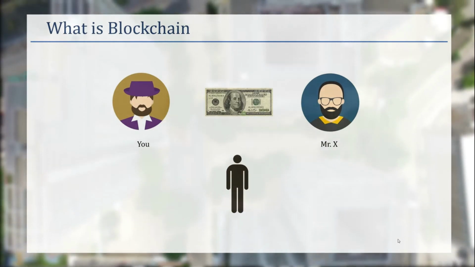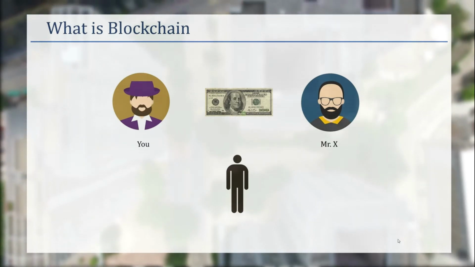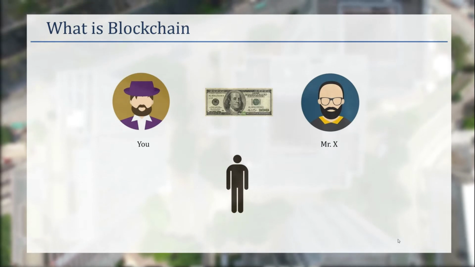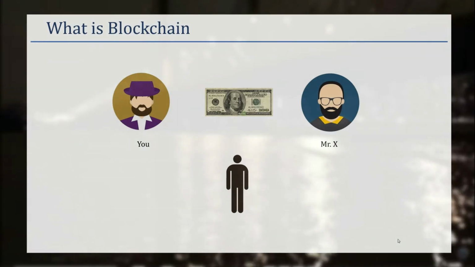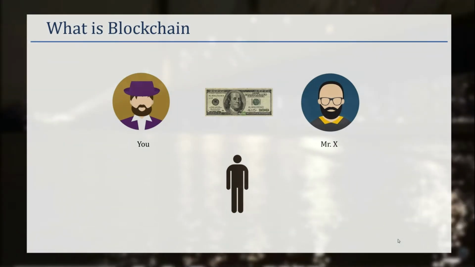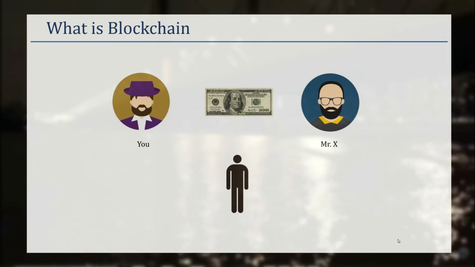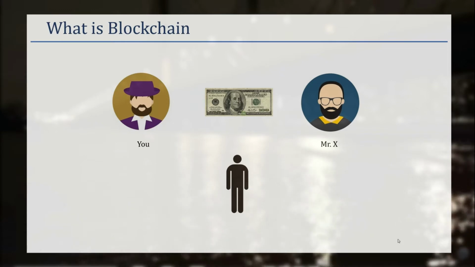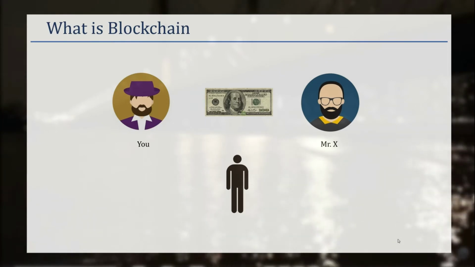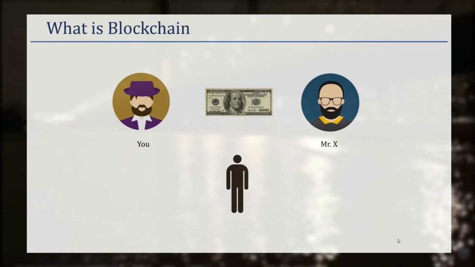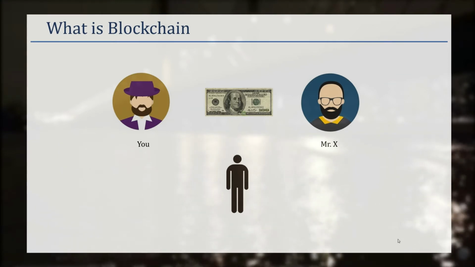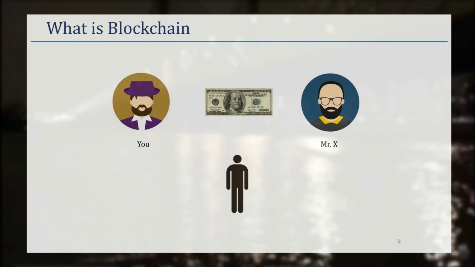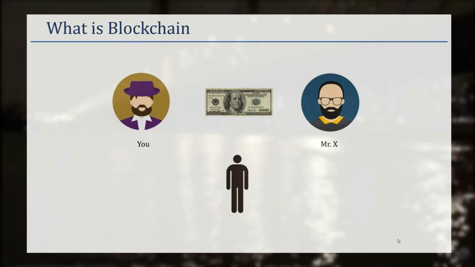Even if you transfer $100 to Mr. X, and he says he didn't receive $100, you can easily go to the third party and ask them to be evidence for the transaction. But what happens is, as it's just one person acting as a third party, he can easily get compromised. We can bribe him, or convince him to say that it's only $10 and not $100, or that you transferred only $100, not $10.